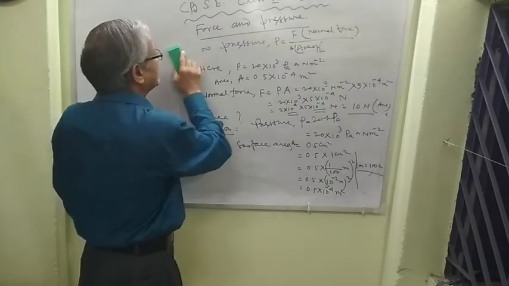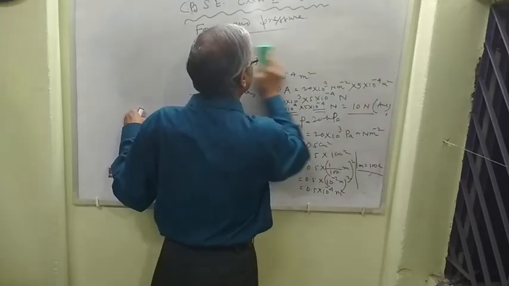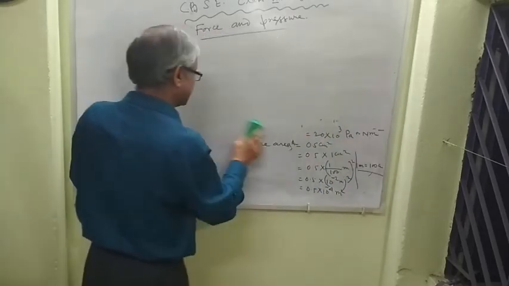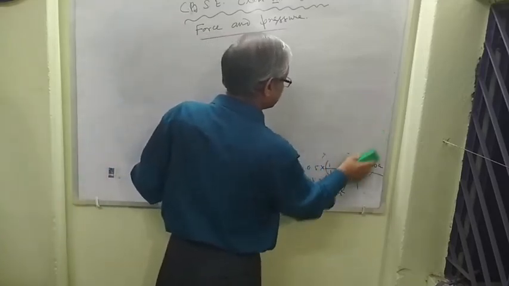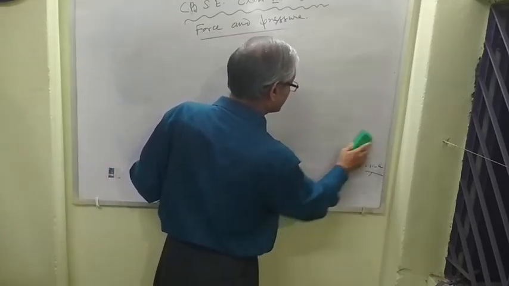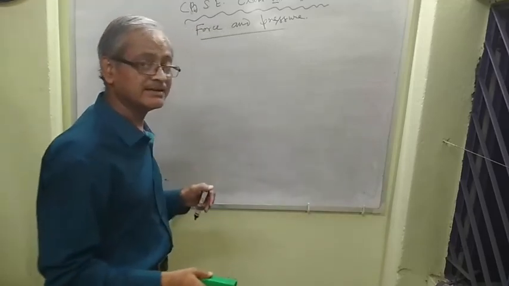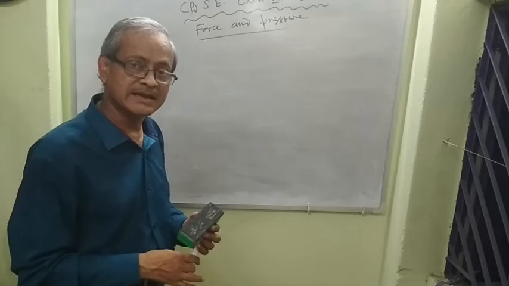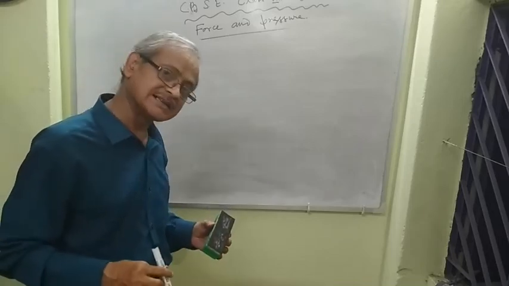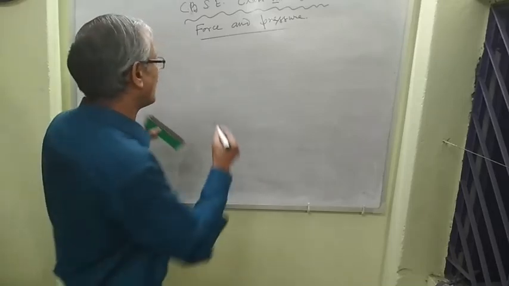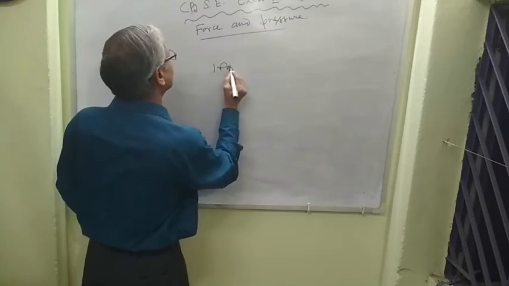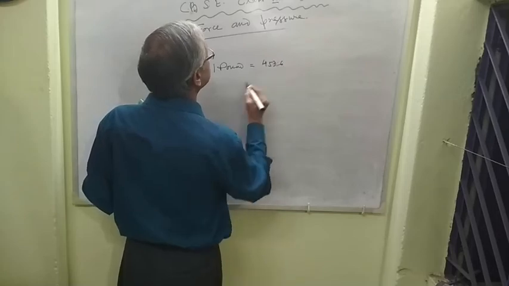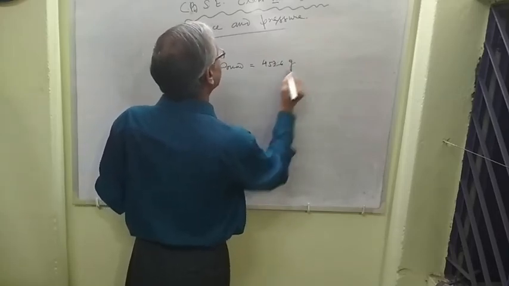Now, if pound is given as a unit of mass, then what will be the unit of mass in the CGS system, and then you also convert it into the SI system. Remember, 1 pound equal to 453.6 gram, right?